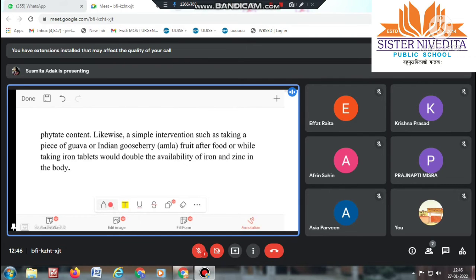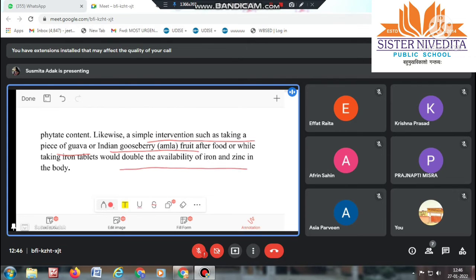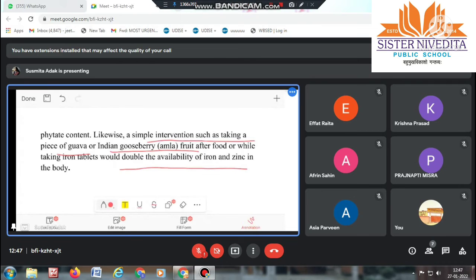Likewise, a simple intervention such as taking a piece of guava or Indian gooseberry, amla, after food or while taking iron tablets would double the availability of iron. Means we should take amla or a piece of guava after lunch or after dinner. But if anyone is taking iron tablets, they should avoid this type of fruit, because there will be an increased amount of iron or zinc in the body. So we have to maintain it properly.